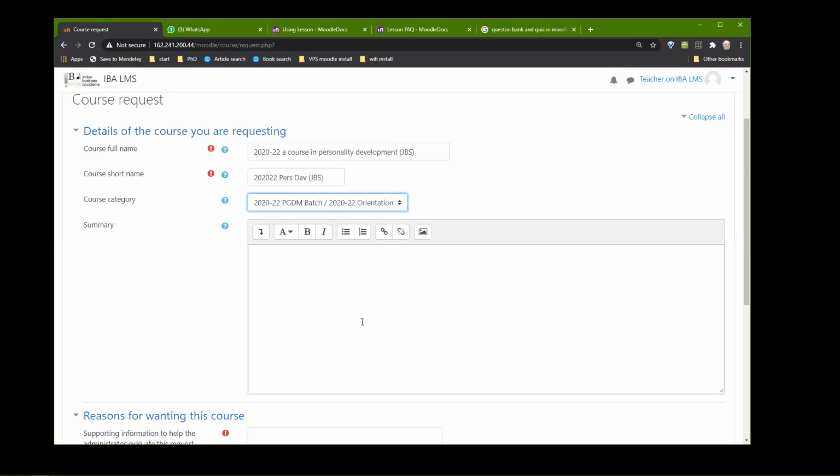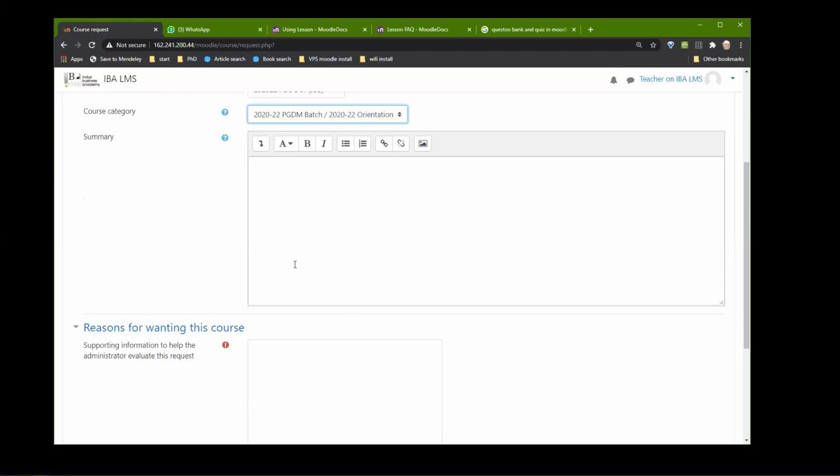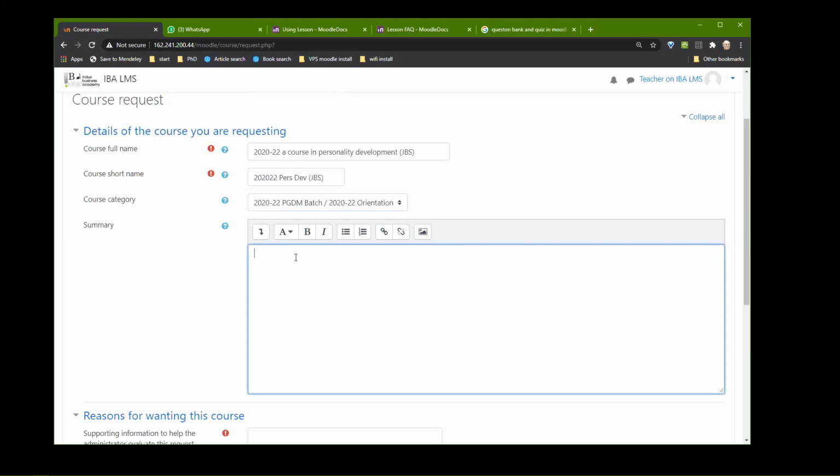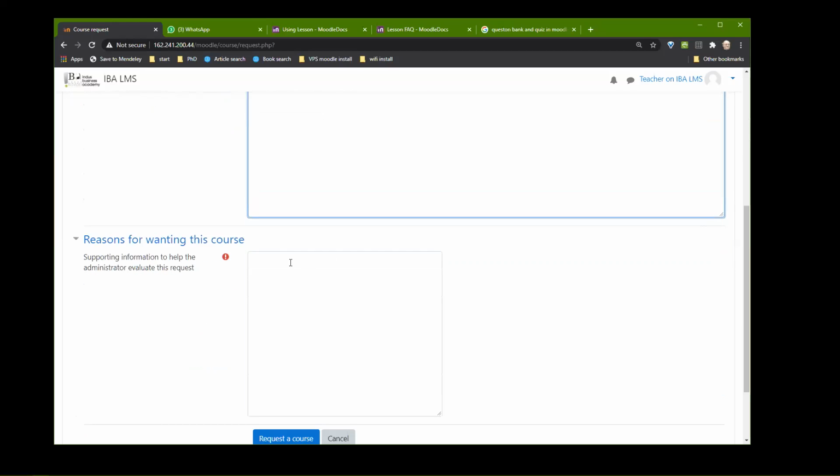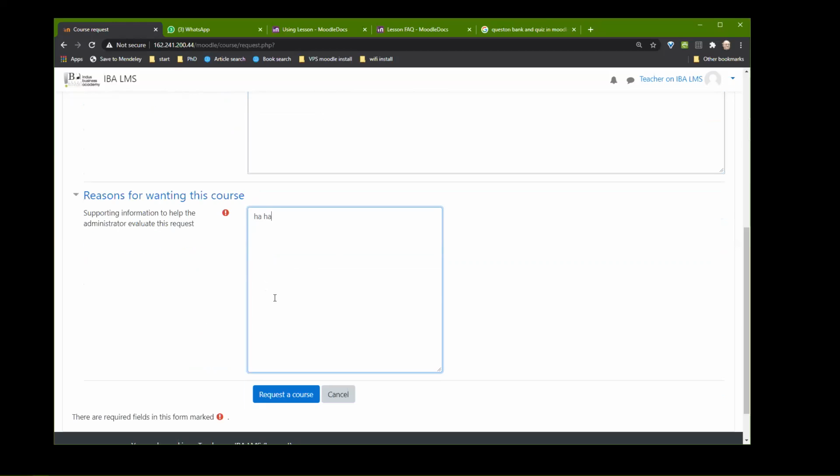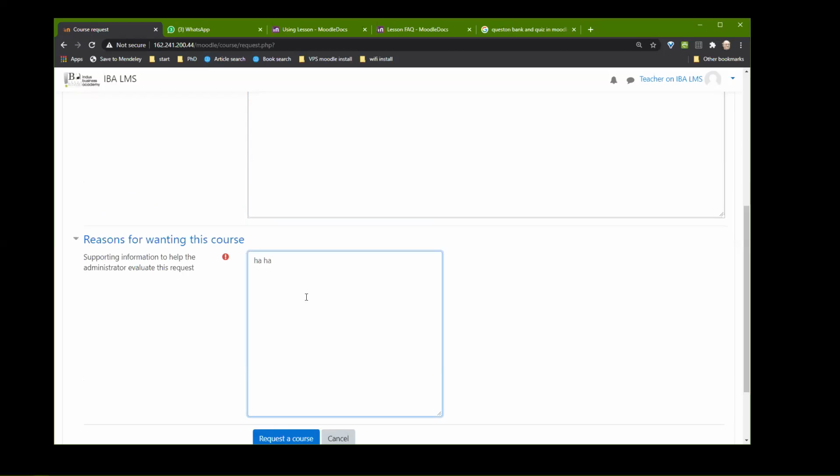Okay. Now you put a summary of the course. Many of you are putting huge summaries of courses. Please do not put massive summaries of courses. They will all be seen on the screen and it becomes unreadable. So write at best a small paragraph about what this course is about. Here you just put anything, since it is mandatory, so you have to put it. But I don't need any reason as to why you want this course. You want this course, you get it. And then you click request a course. Has everybody understood that?